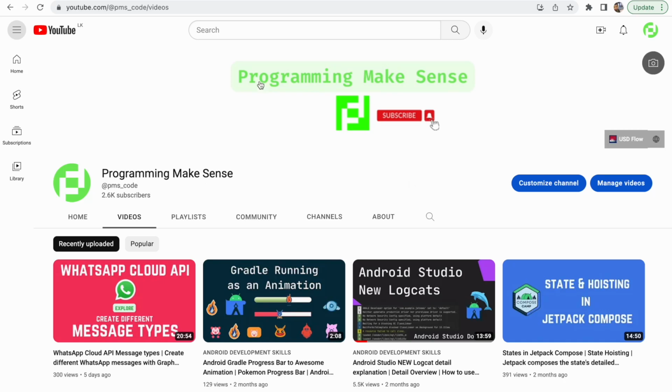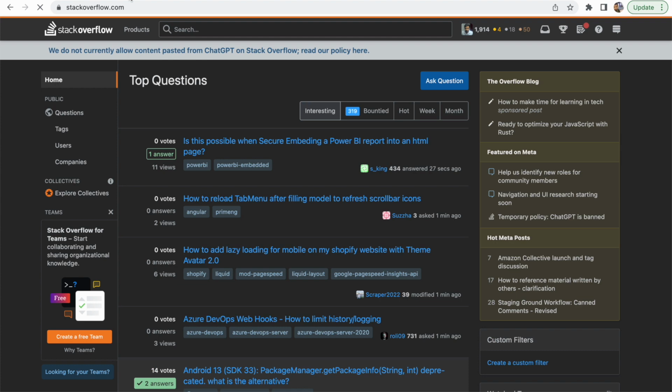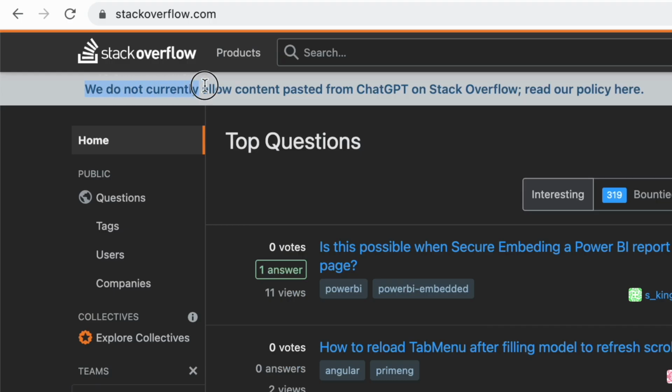Hello everyone, as every day, today also I visited StackOverflow to find the answers for my question. But today I saw this new privacy update. We do not currently allow content pasted from the ChatGPT on stackoverflow.com.